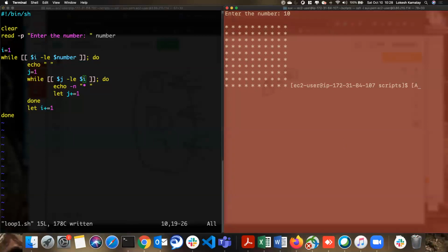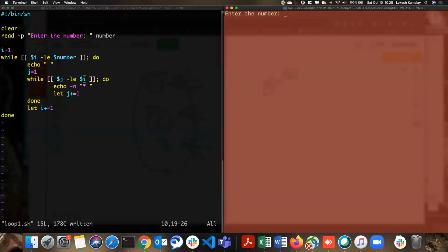I saved it. Now let me run it again. I've said 10. It now printed a triangle. So this is how nested loops work.